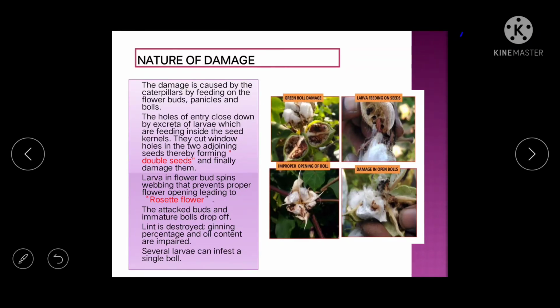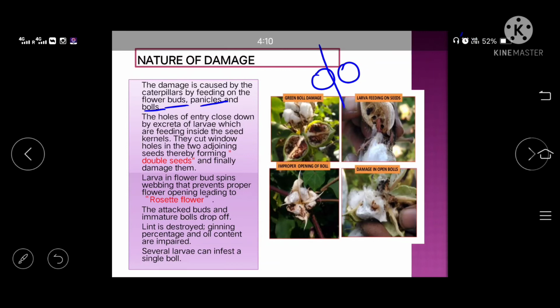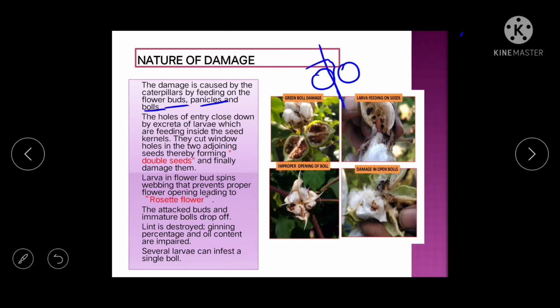So now we'll see the nature of damage. So first what will happen, the larva will make one hole in the flower bud, panicle and bolls. Okay, after making the hole, they will also fill the hole with excreta. Then they will reach the seed, because they also feed on the seed. Okay, in between two adjacent seeds they will cut the window wall. So they will cut this region and it will look like a double seed is there. Okay, because in between the two seeds no gap is there, so it will look like double seeds.